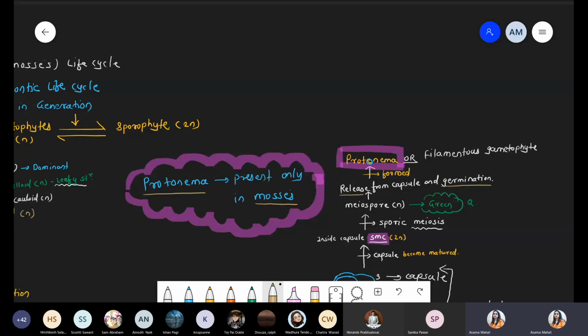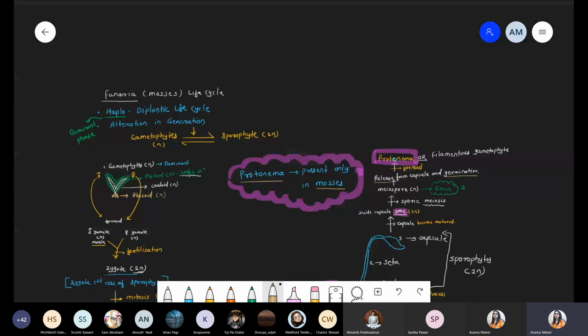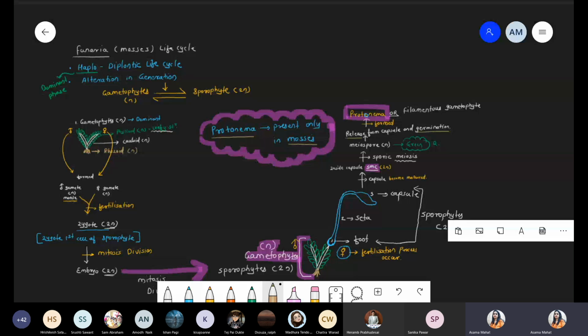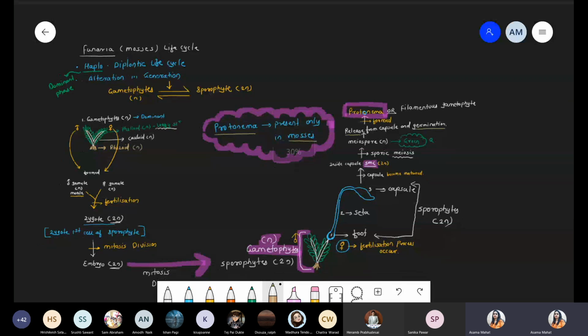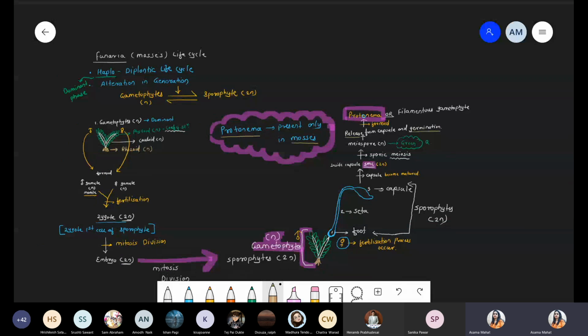Done this part. Just quickly check. We start from the archegonia, then we perform the fertilization, zygote, embryo, sporophytic body, foot, seta, capsule. Capsule becomes mature. Spore mother cell undergoes sporic meiosis, formation of the green color meiospore. Meiospore is released from the capsule, undergoes the process of germination. After the germination, they form filamentous gametophytes, and simply these are called protonema.